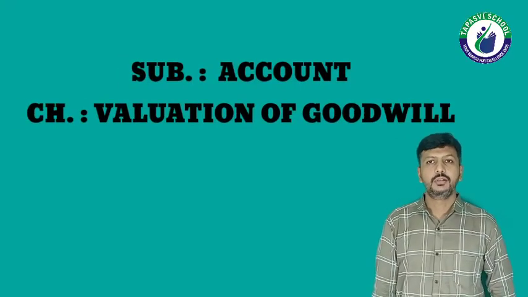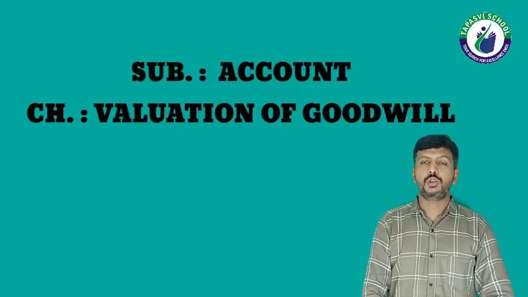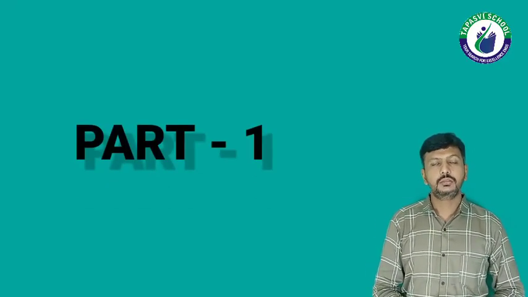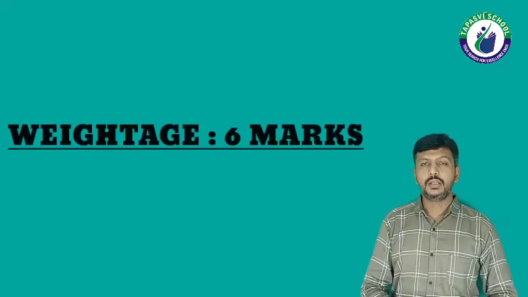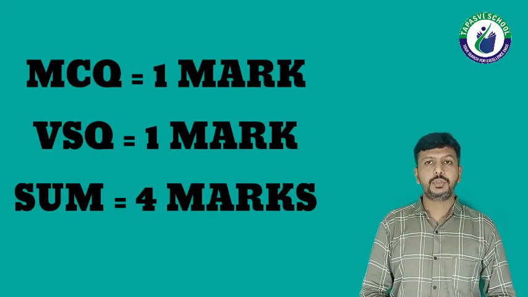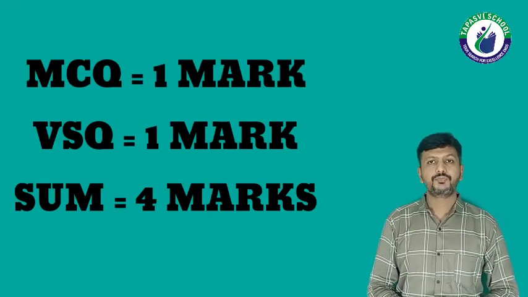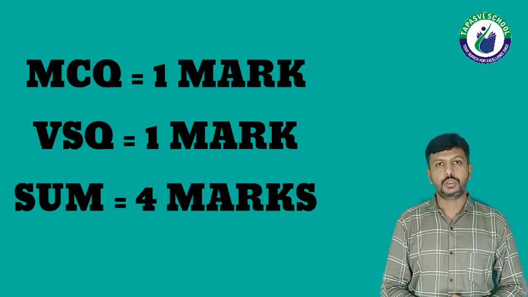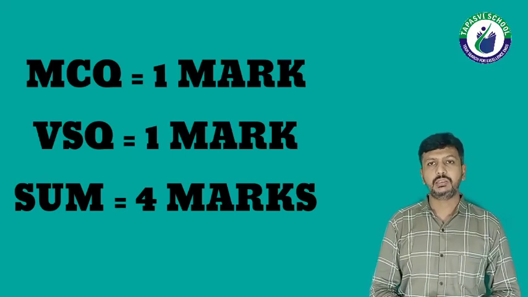Today, we will learn one of the chapters of the subject Accounts, and the name of the chapter is Valuation of Goodwill. This chapter is from Part 1. The weightage of the chapter is 6 marks. The Board will ask one MCQ from this chapter, one VSQ from this chapter, and one practical sum of 4 marks from this chapter. So the total weightage of the chapter is 6 marks.